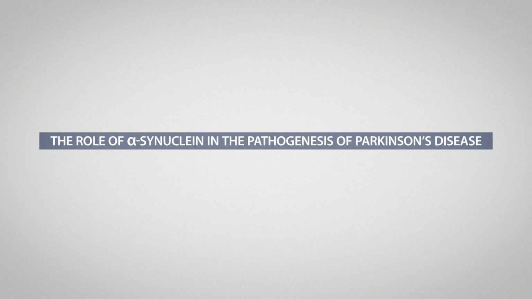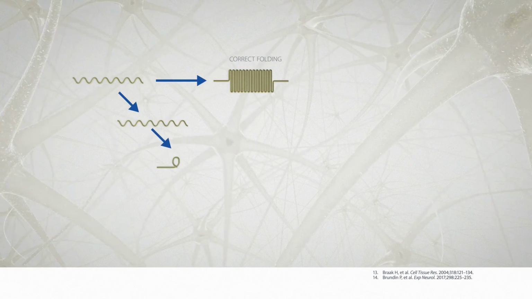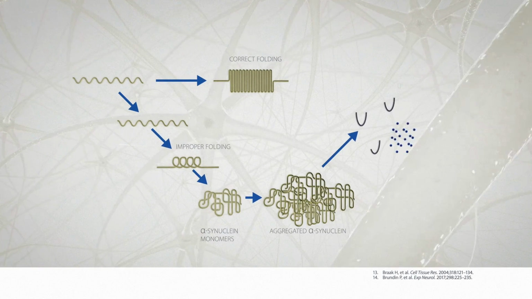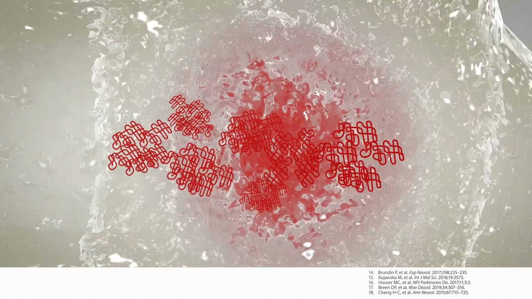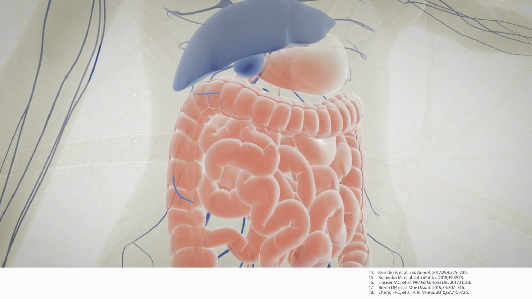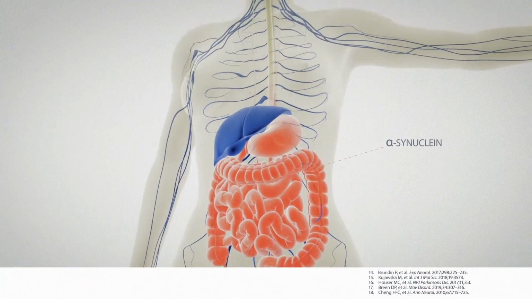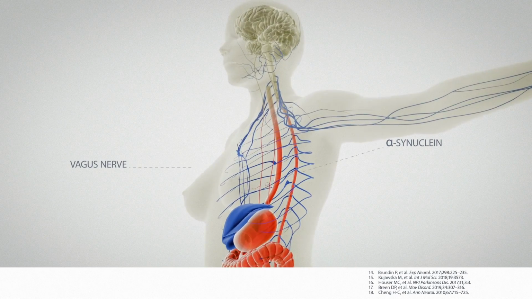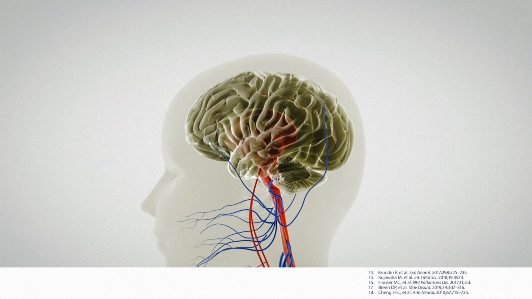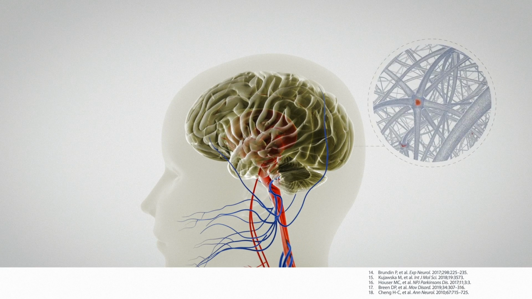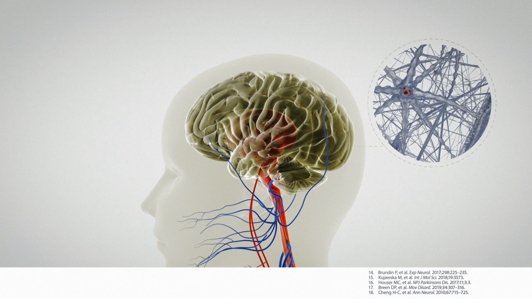The role of alpha-synuclein in the pathogenesis of Parkinson's disease. A hallmark of Parkinson's disease is a buildup of misfolded alpha-synuclein protein aggregates called Lewy bodies. It has been hypothesized that the first alpha-synuclein misfolding may occur in the enteric nervous system, with pathology spreading through gut-brain pathways to the central nervous system, where these aggregates eventually gather within neurons and cause cellular dysfunction and cellular loss.